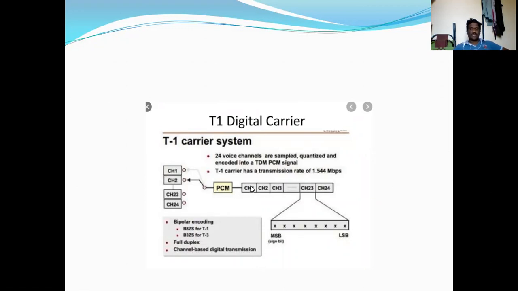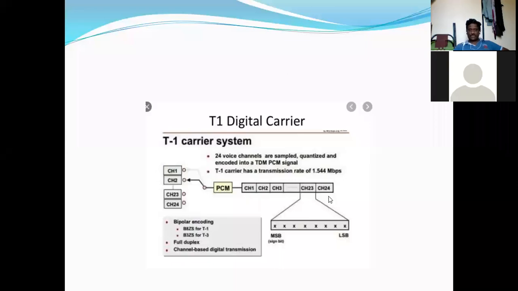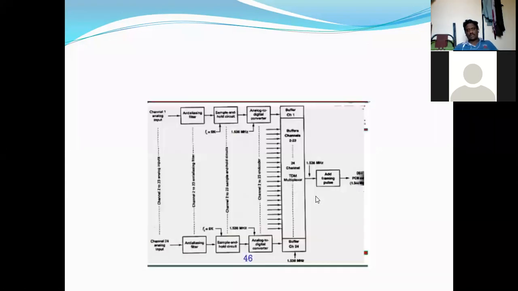The total of 24 channels contains 192 bits. To these 192 bits, one additional bit is added at the initial stage of the frame, so totally 193 bits make up the frame.